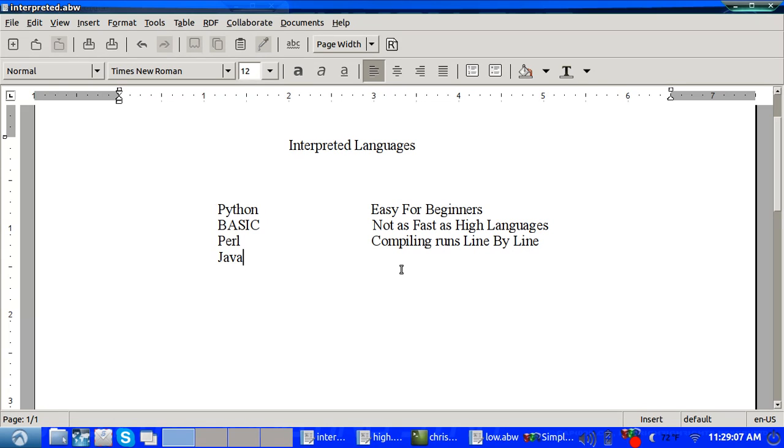Interpreted languages are also the most portable, which means they can run on multiple devices with very little change, if any, which is what we call WORA. More on that later.